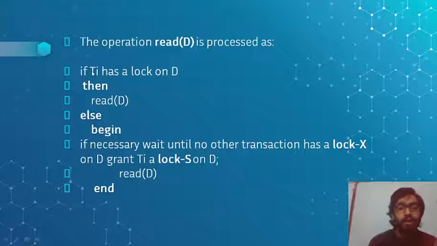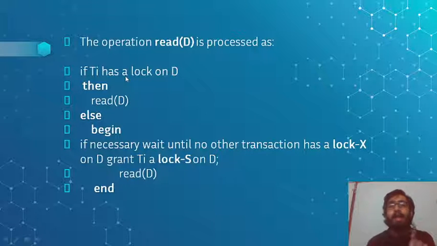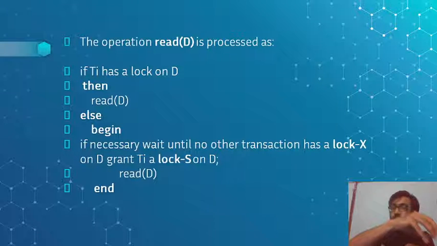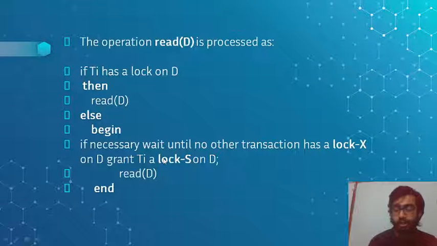It will first check whether Ti has a lock on D. If Ti already has a lock on D, it will simply read the data from D. Else it will wait for some time so that no other transaction has an exclusive lock, lock X, on D. If no other transaction has an exclusive lock on D, then it will simply read the data from D and the read operation is performed.